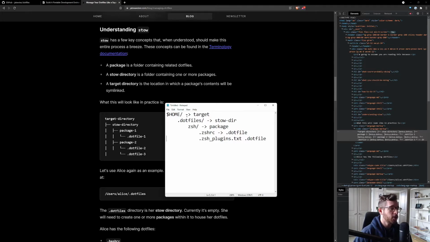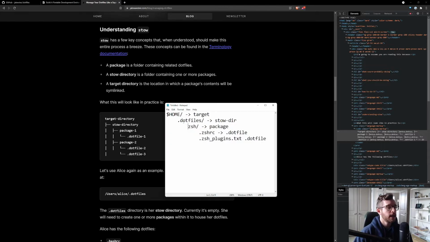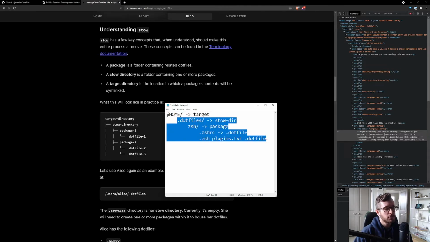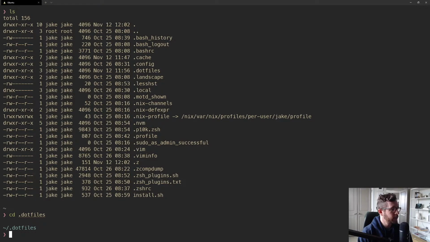And using stow, you are essentially going to be able to quote unquote stow a package, and the tool will take these files and create symlinks and place them in your target directory, so long as the stow directory is within it, right?